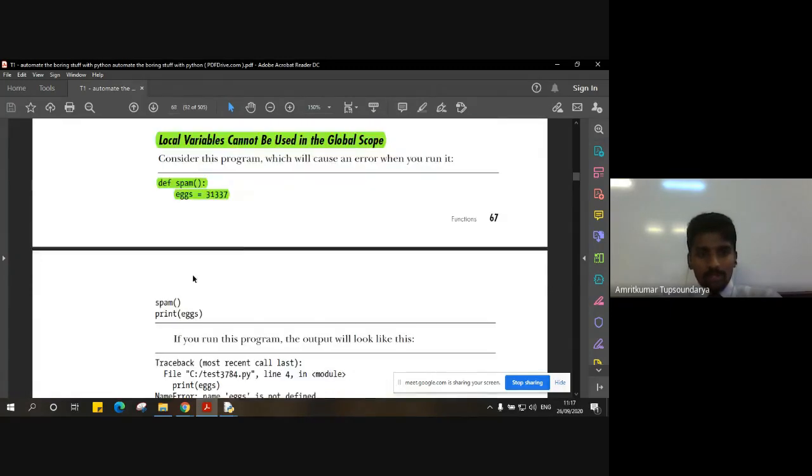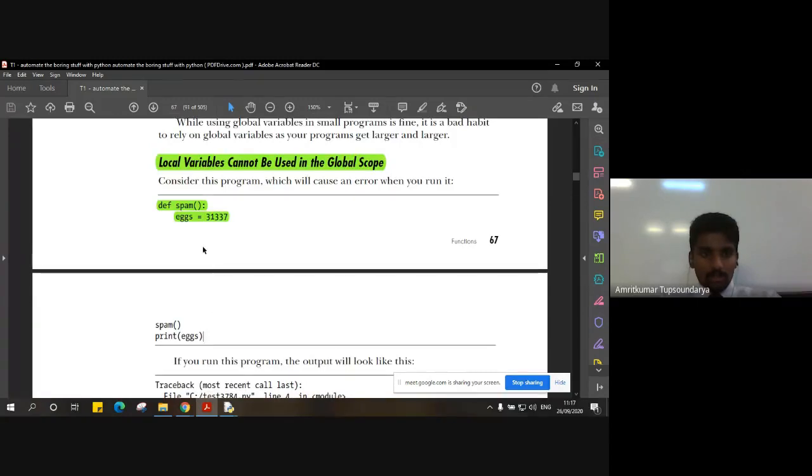Now we call that function spam, and after the function executes and terminates, we print the value of eggs. You can see there is something wrong with this. The reason is that eggs has been declared in the function spam, but we are trying to access this variable outside the function.